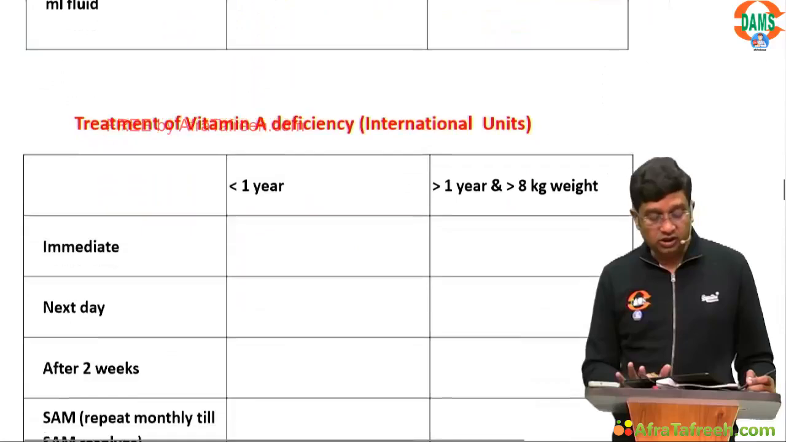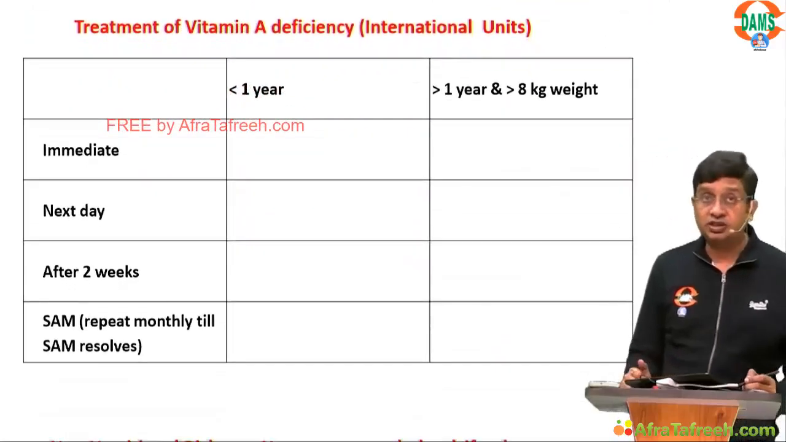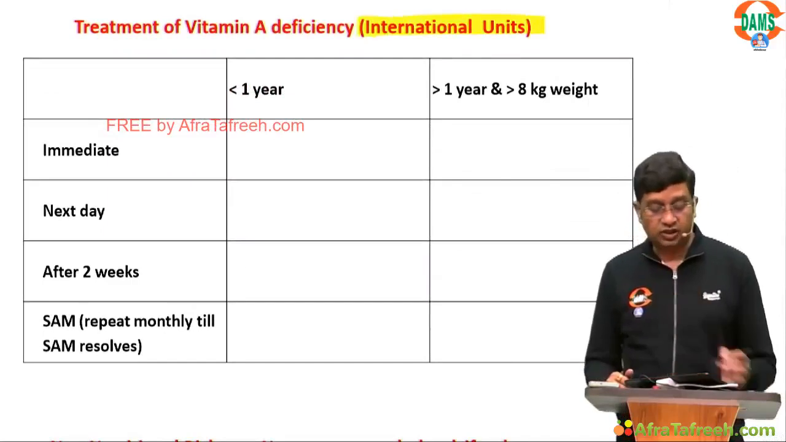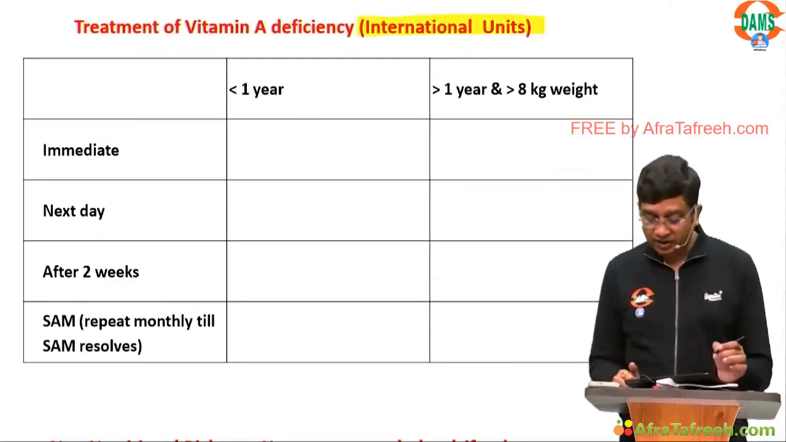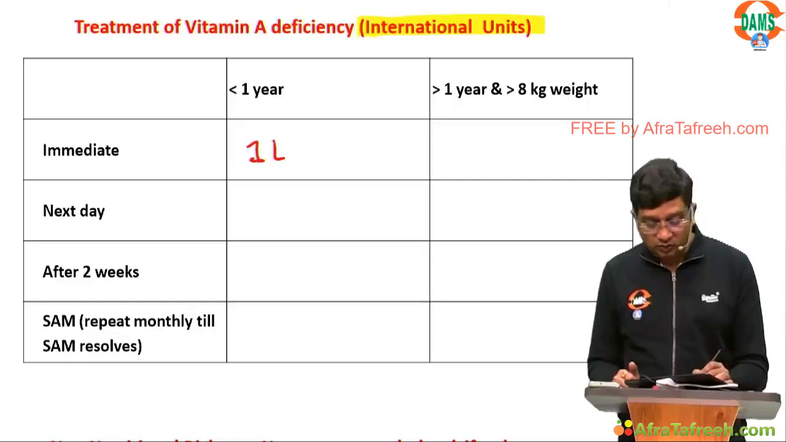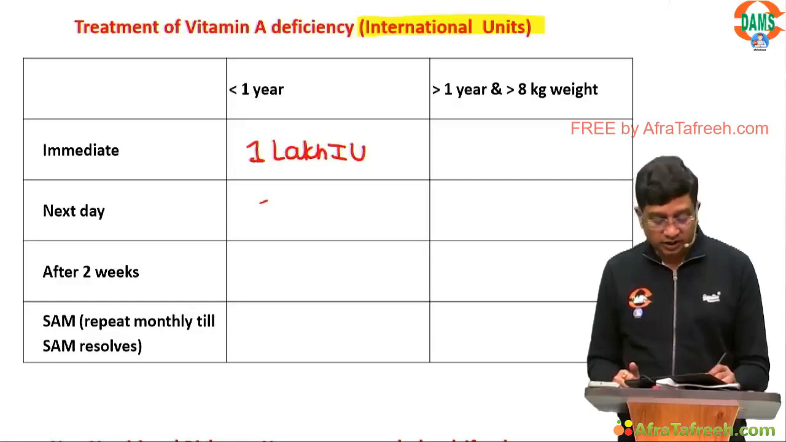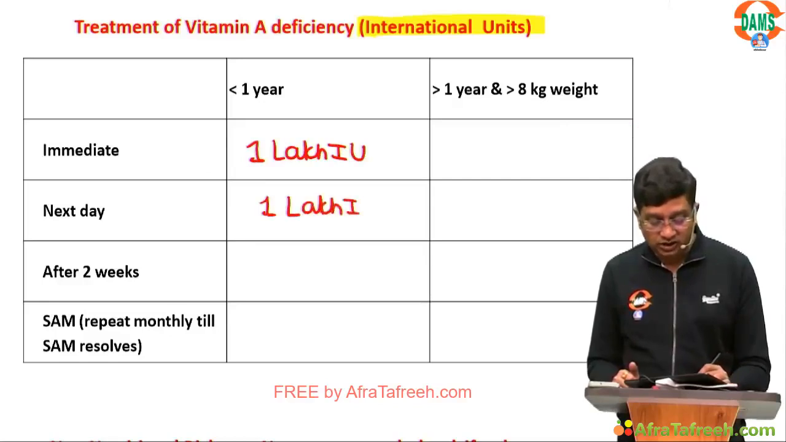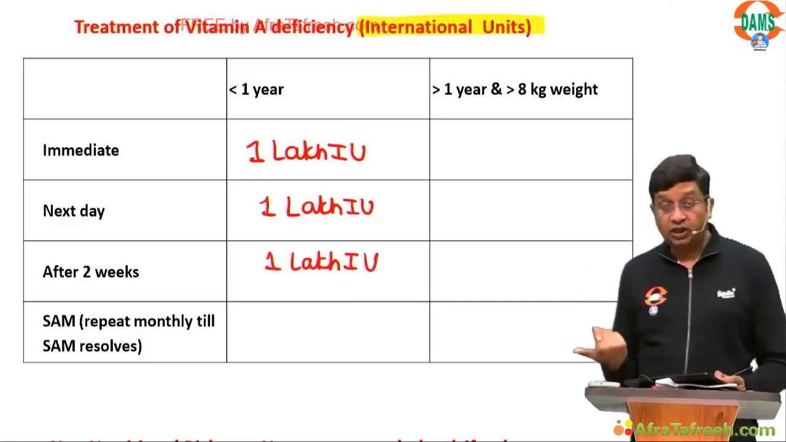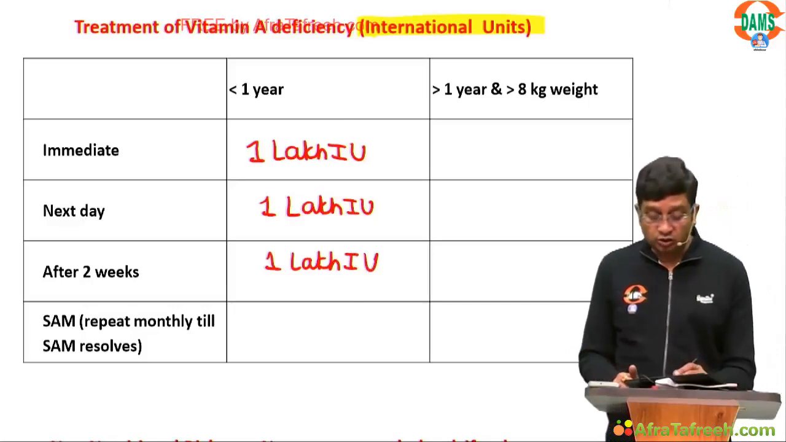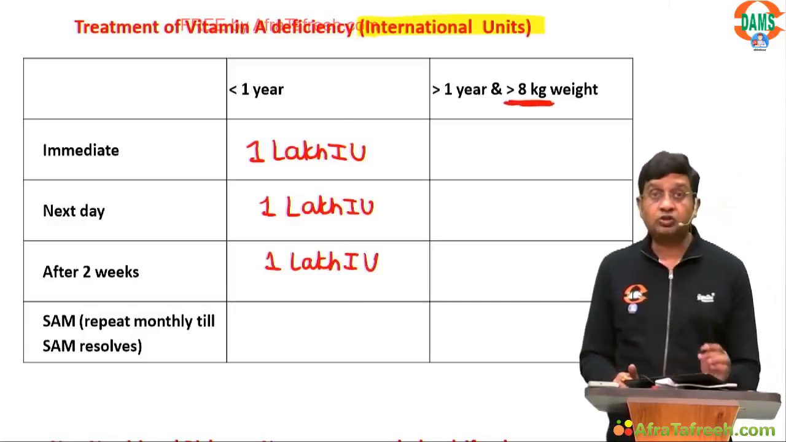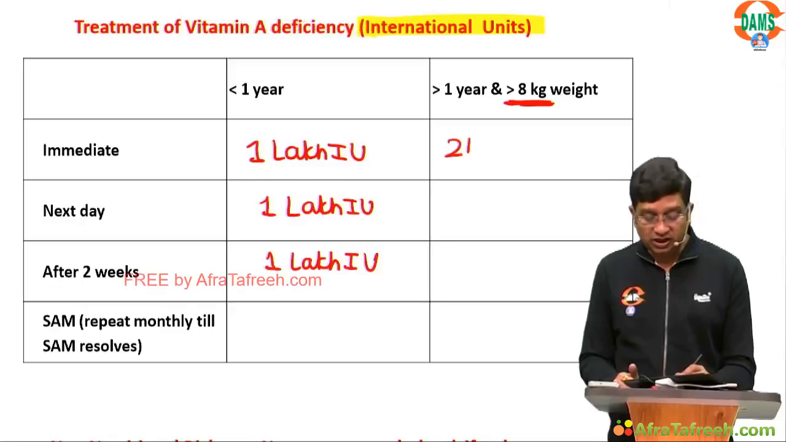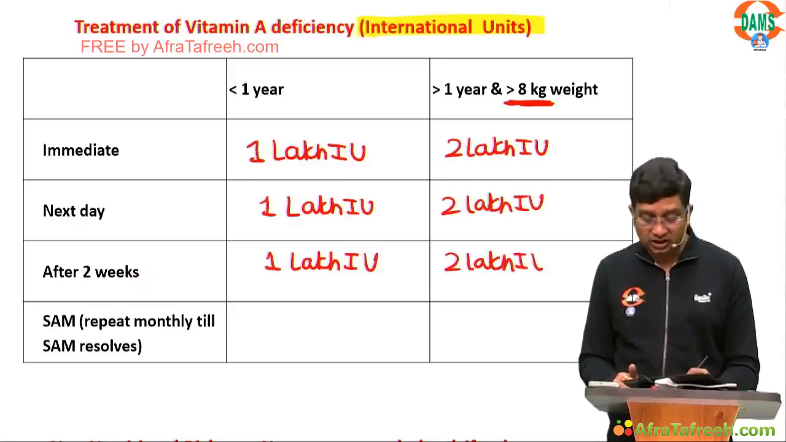Then we talk about the treatment of vitamin A deficiency in international units. We are talking about less than 1 year. Less than 1 year, this is 1 lakh units. Next day also 1 lakh units. After 2 weeks also 1 lakh units. If the child is more than 1 year, and the child should also be more than 8 kgs, here we say 2 lakh international units, on each of the three days.